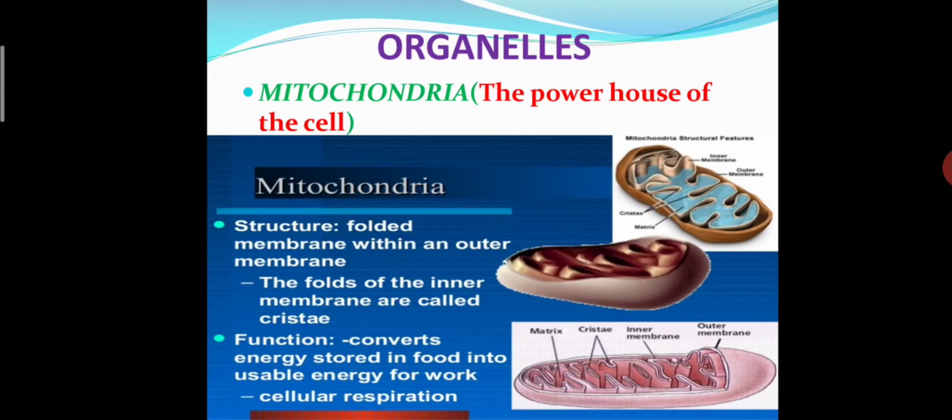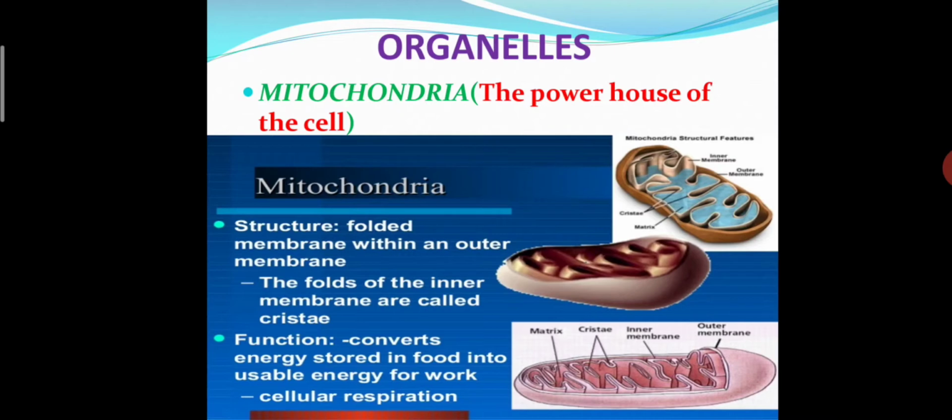Yes, now students, today we are going to discuss the organelles of the cell. In the organelles of the cell, we had first of all discussed the mitochondria. See students, the other name of mitochondria is the powerhouse of the cell. Why do we say it is the powerhouse of the cell? We say it because it generates energy in our cell. They oxidize food and provide energy. So by giving energy, we can say that it is the powerhouse of the cell.